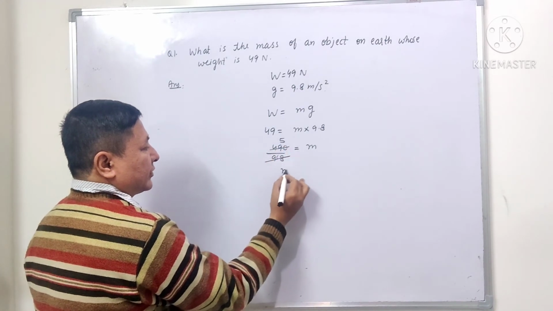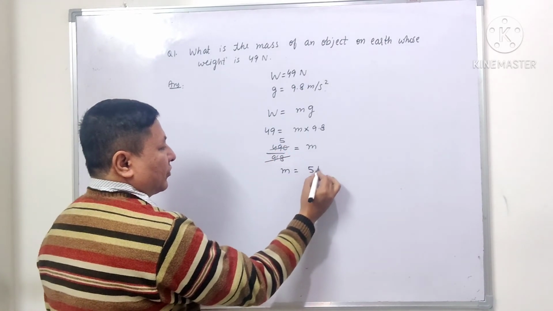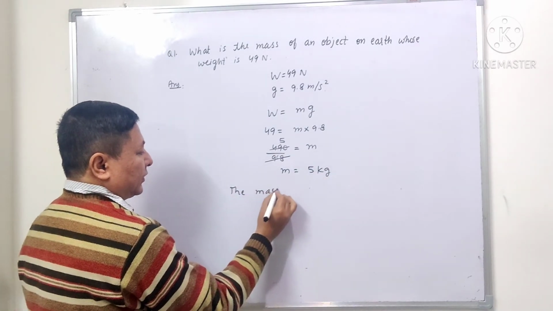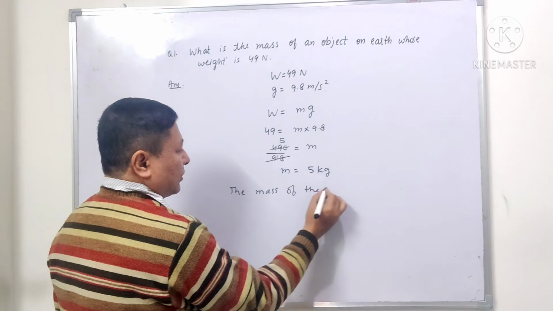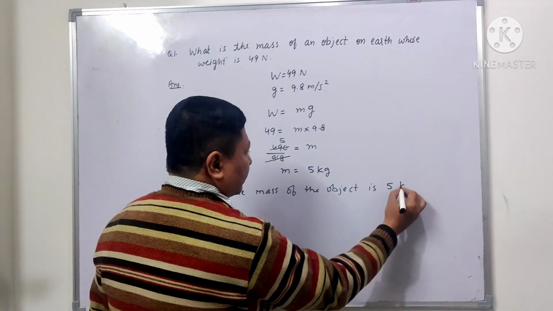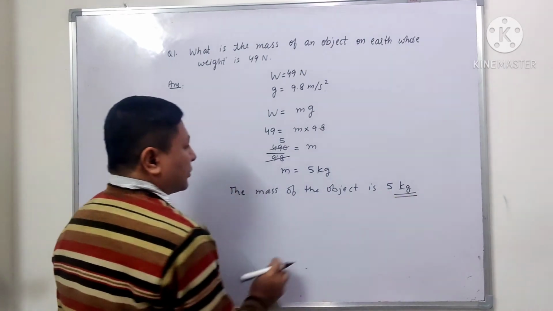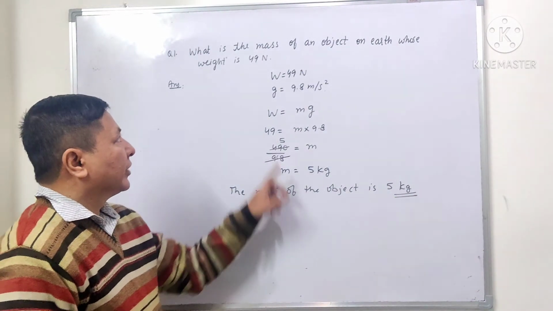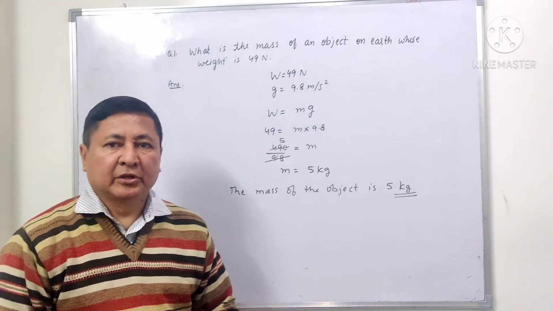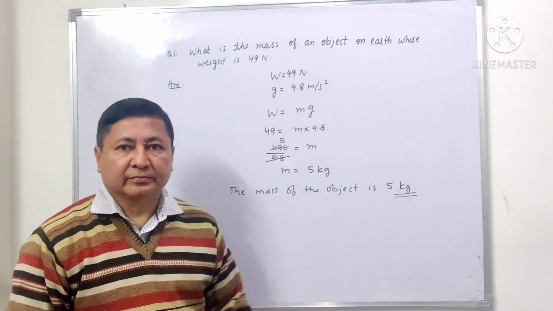So m, that is the mass, is equal to 5 kg. So the mass of the object is 5 kg. If the weight of the object on the earth is 49 Newton, then the mass of the object will be 5 kg.